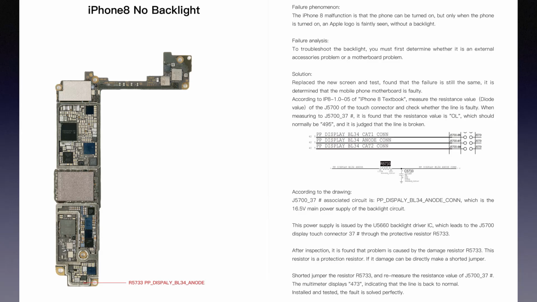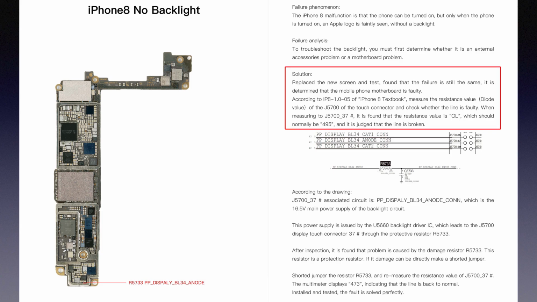Case 2. iPhone 8 no backlight. The failure phenomenon: the iPhone 8 malfunction is that the phone can be turned on, but when the phone is turned on, an Apple logo is faintly seen without a backlight. Failure analysis. To troubleshoot the backlight, you must first determine whether it is an external accessories problem or a motherboard problem.